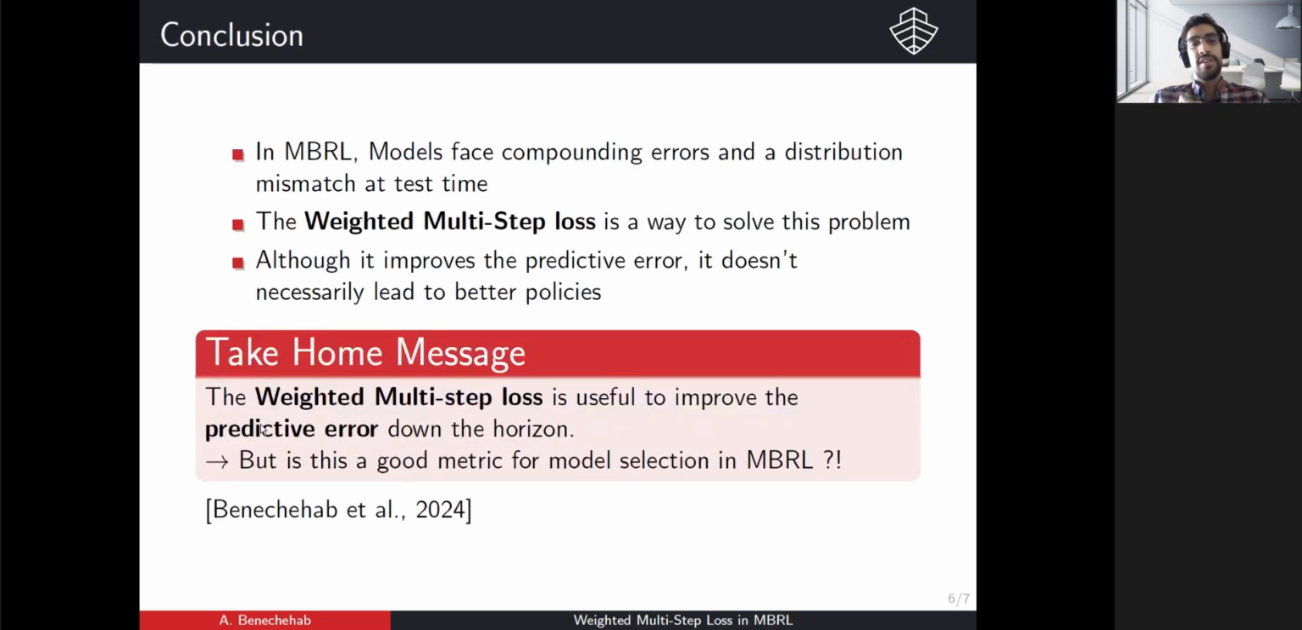So the conclusion is that the weighted multi-step loss is useful to improve the predictive error down the horizon, but it is not necessarily a good metric for model selection in model-based reinforcement learning.